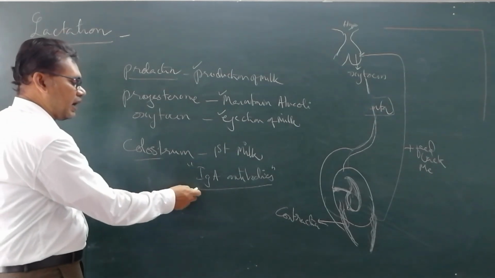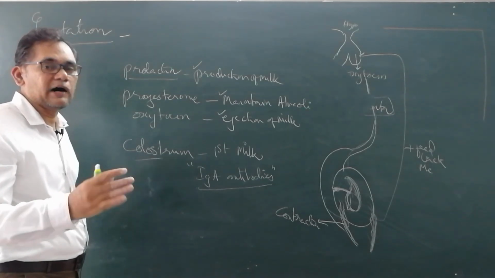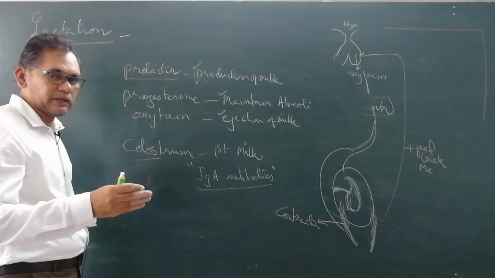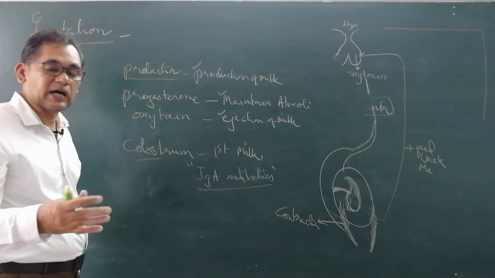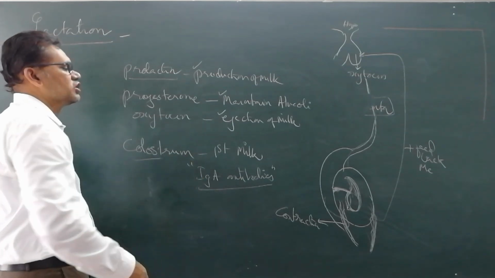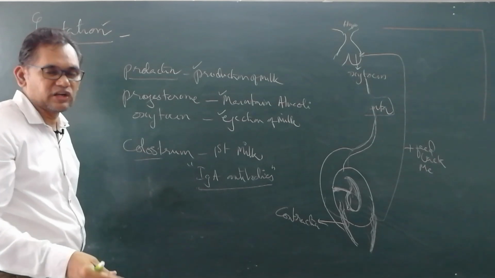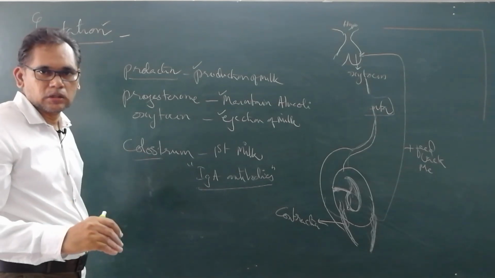Now this is after birth, postnatal. This is colostrum, the first milk which is produced. Producing milk is what we call the lactation period. It may be 6 months to 1 year nearly.